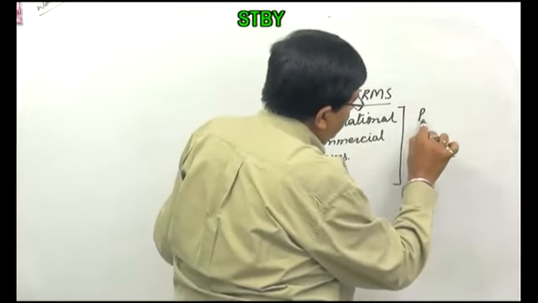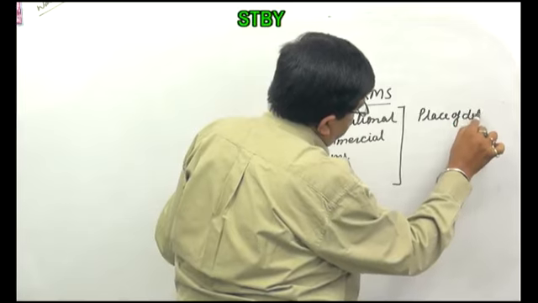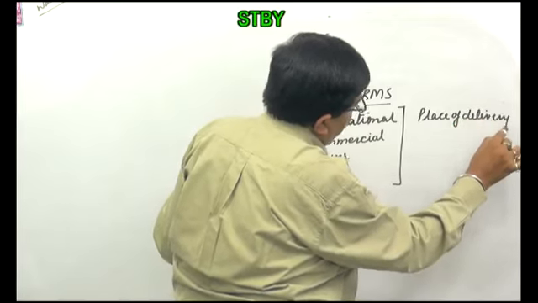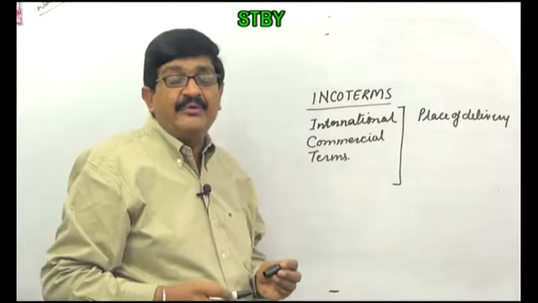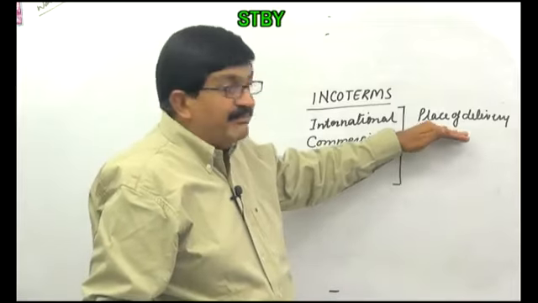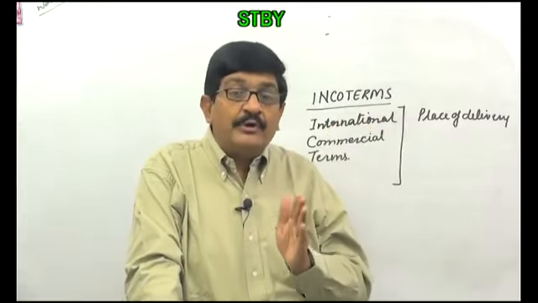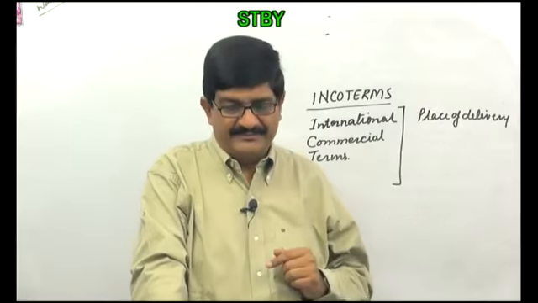Okay. Now, Incoterms talk only about the place of delivery, where the goods shall be delivered, and this implies who will have the risk of loss up to which place.